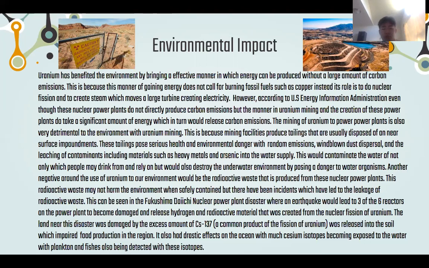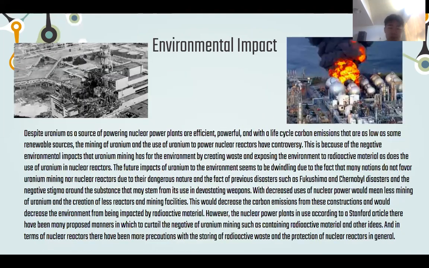Another negative of uranium to our environment would be the radioactive waste and the accidents with nuclear power plants that happened in the past, such as the Fukushima Daiichi nuclear power plant disaster, where an earthquake destroyed a couple of reactors, and then there was a leakage of cesium-137, which is a common product of fission, and was released into the soil, which impaired food production in the region. It also had drastic effects on the ocean, with much cesium isotopes becoming exposed to the water, and this could be found in the fish and the plankton living in these waters.